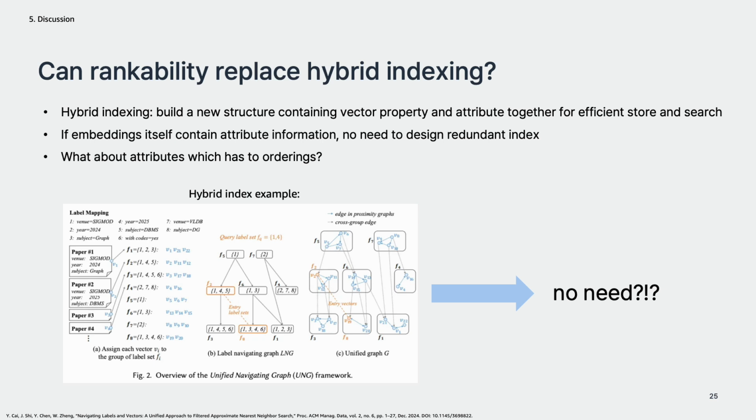Related to this concern, my answer would be that we still need hybrid indexing, because having rankability doesn't mean the embedding preserves all the attribute information. It can only be applied to continuous and ordinal attributes. For example, if the attribute is related to the species of an animal and the value of that attribute would be cat and dog, there is no reasonable ordering between them. So in this case, we still need a dedicated indexing structure for hybrid data.